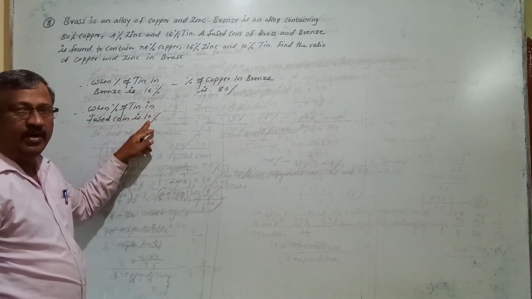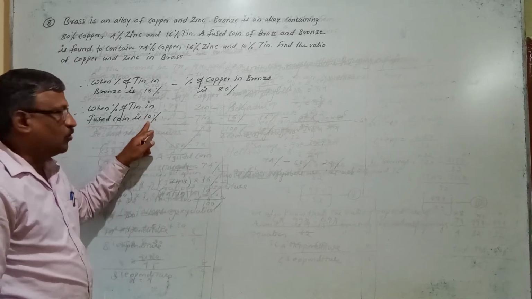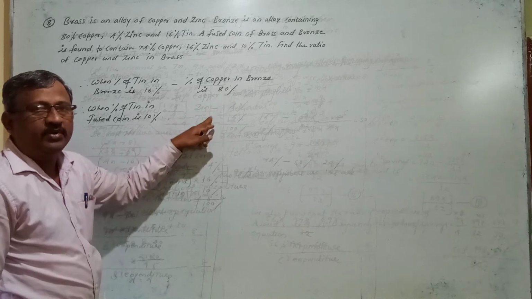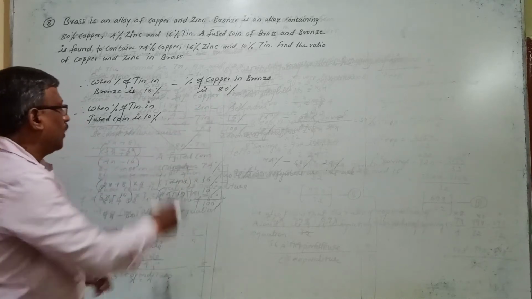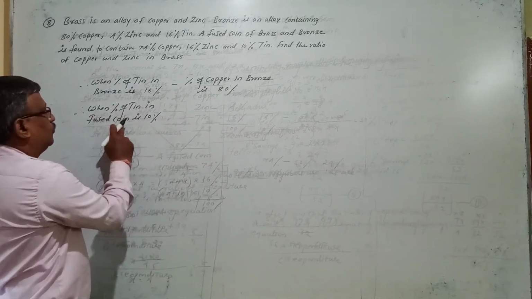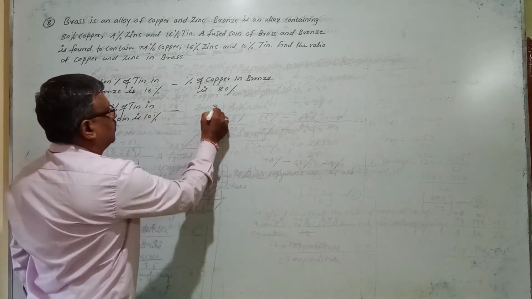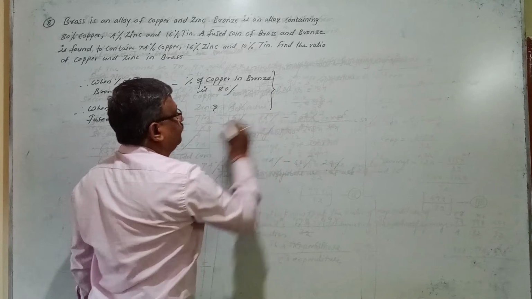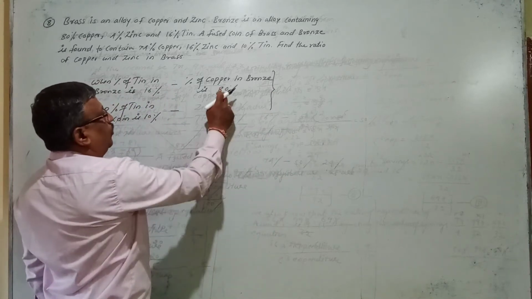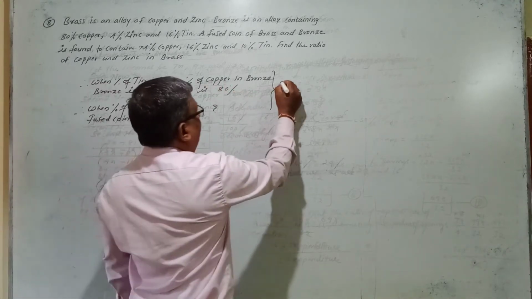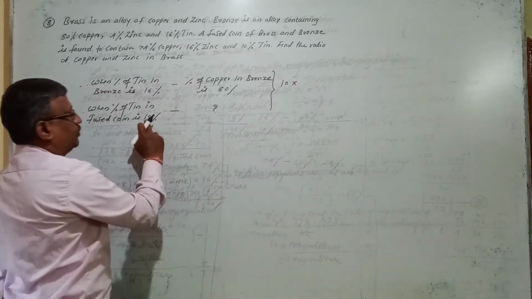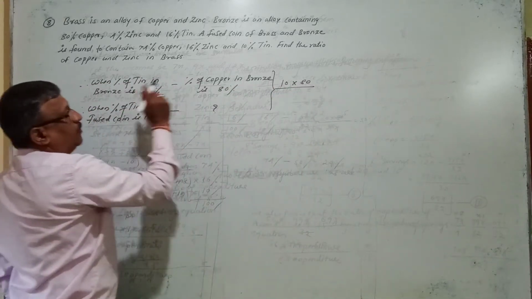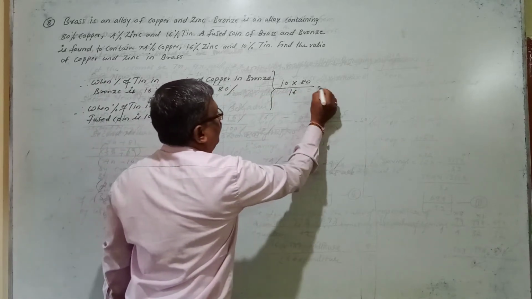So out of 80% copper, how much copper do they have to take in the fused coin? What is the percentage of copper taken from bronze in a fused coin? It is 10 into 80 divided by 16.